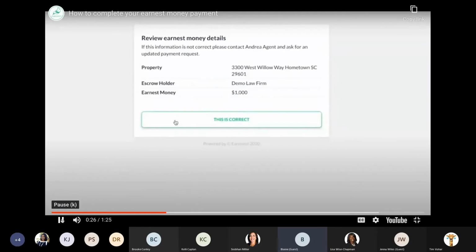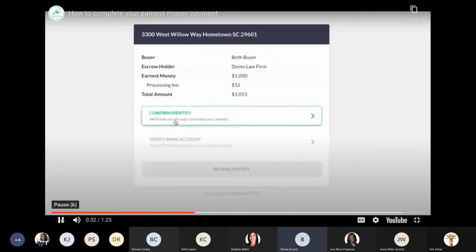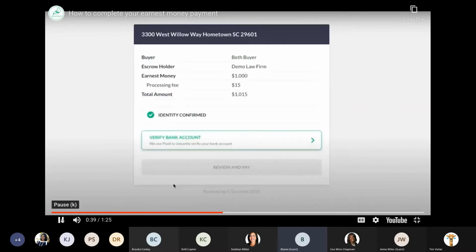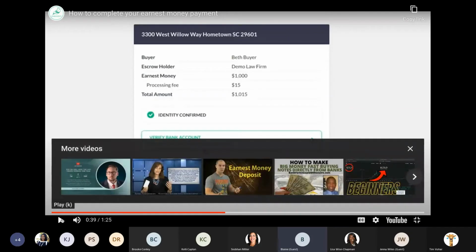If there are any errors, contact your real estate agent who will issue a corrected request. Next, click confirm identity. Complete the form with your information, then select submit. So they fly through that, but I want to stop. The only piece of information they're adding, everything is pre-populating. They're just very quickly putting in their current address and their last 4 of their social.